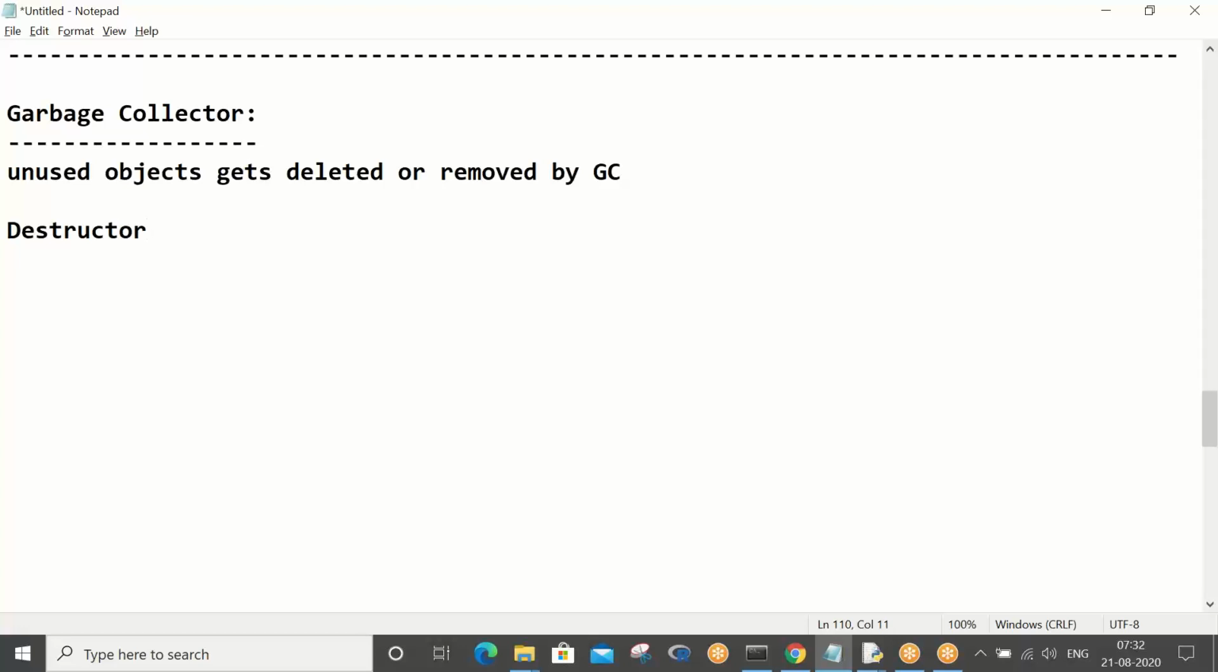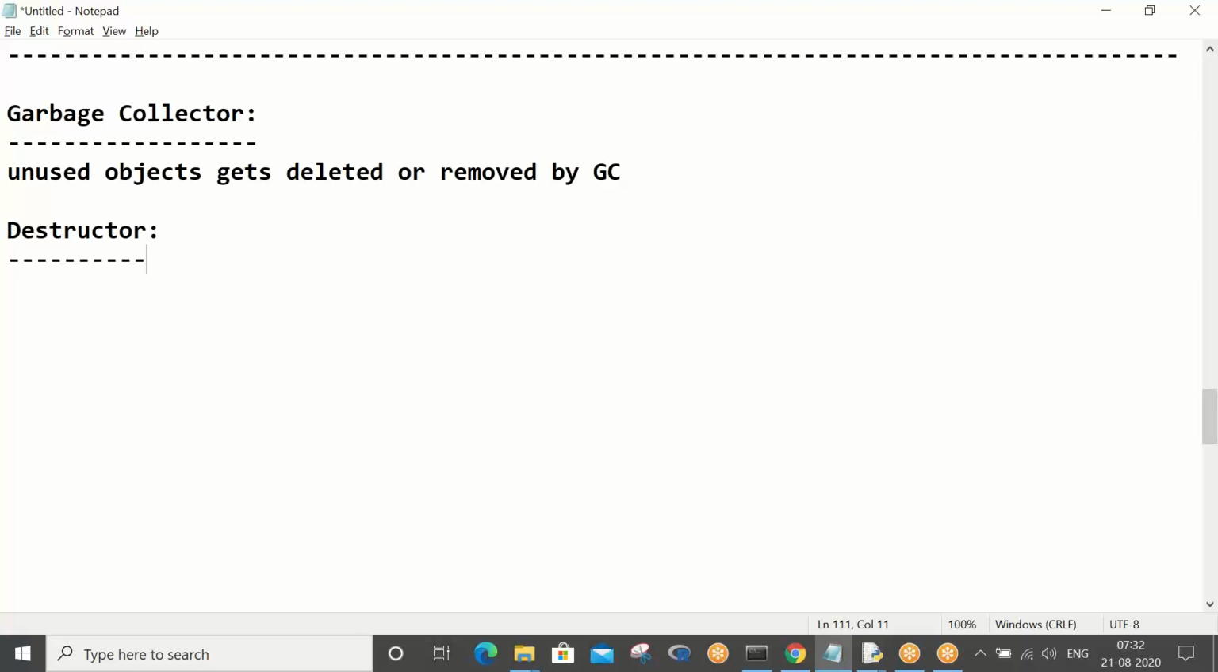Okay, so what do you mean by destructor? Destructor is something which is completely opposite to the concept of constructor. Constructor is a special method which helps in initializing some data to an object at the time of object creation. Likewise, destructor is also a special method which helps in resource releasing statements from the object at the time of object deletion.